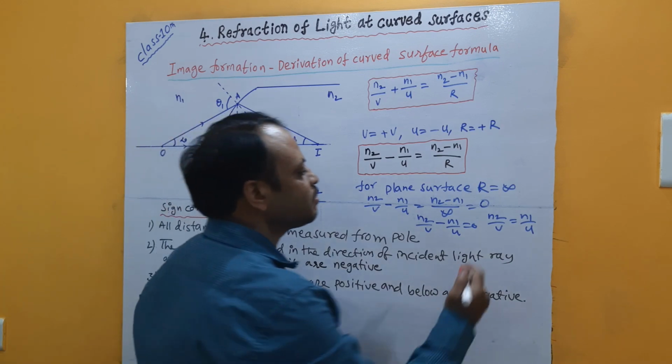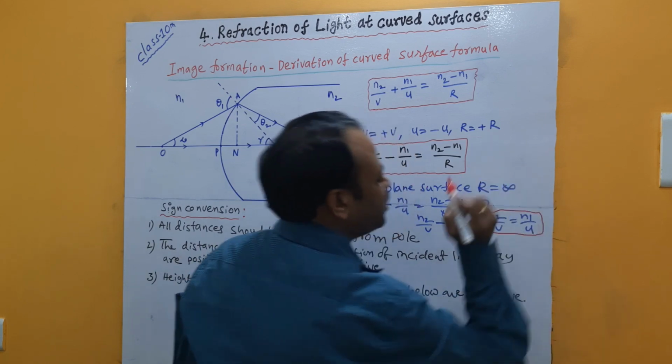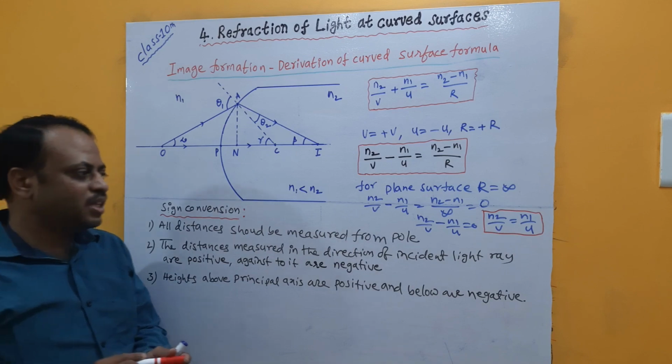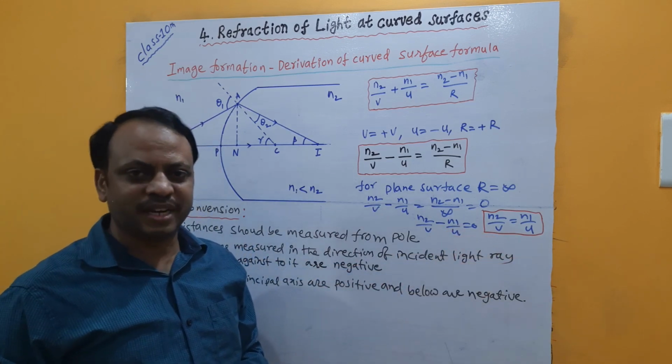Now here I am keeping a box. Remember, based on this formula there used to be some numericals for us, means how to use it in the case of a plane surface. Let us go with some example numericals.